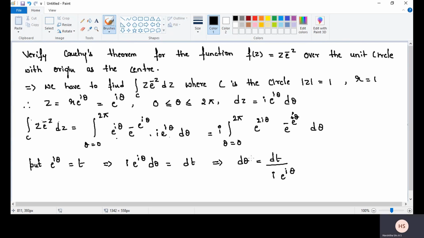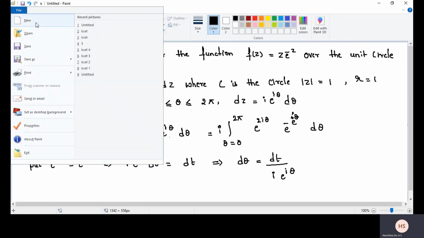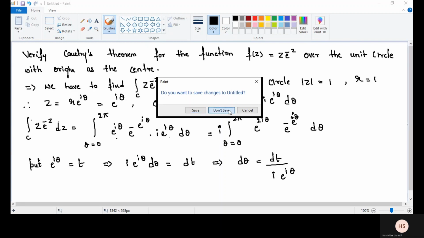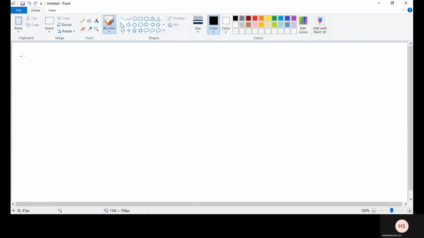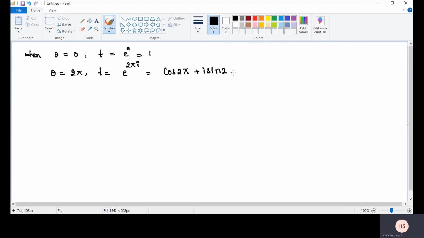Next, we have to do the substitution in the above equation. Here when theta is equal to 0, t is equal to e power 0, that is equal to 1. When theta is equal to 2 pi, t is equal to e power 2 pi i. The value is cos 2 pi plus i sin 2 pi. Cos 2 pi value is 1.